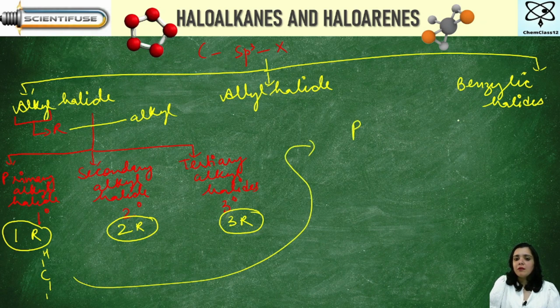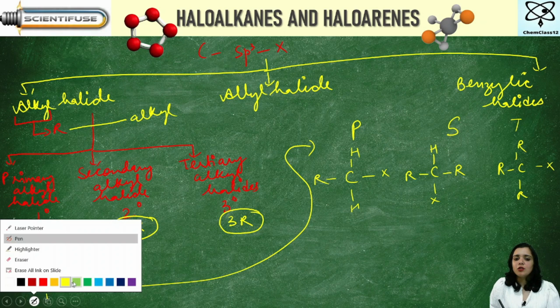Primary, secondary, and tertiary. In primary, there will be presence of 1 R group. In secondary, there will be presence of 2 R groups. And in tertiary, there will be presence of 3 R groups. This is the simplest thing that you should know.